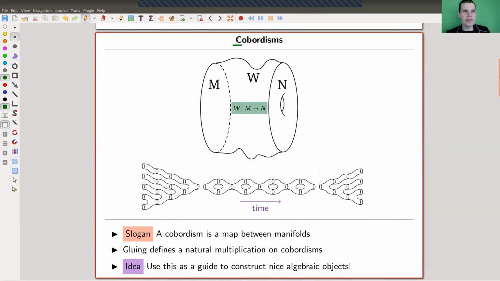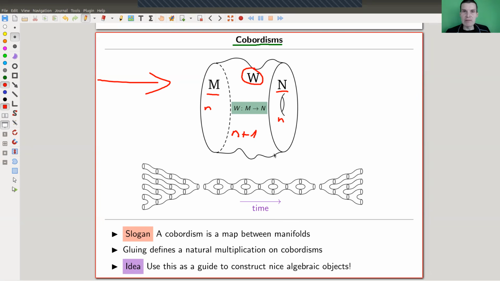So I would like to use this idea of cobordism, which is just a certain topological object in this notation read from left to right. So a cobordism is a topological version of a map. Formally, the cobordism is W in this picture, and it's a map, if you want, from a manifold M to a manifold N. Let's say this is of dimension n, this is of dimension n as well. Then the cobordism itself is an (n+1)-dimensional manifold connecting the two. And up to some technicalities to make sure that you know what a source and a target is, you can see this actually as a map from M to N.